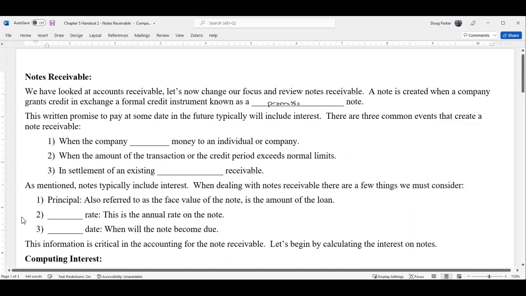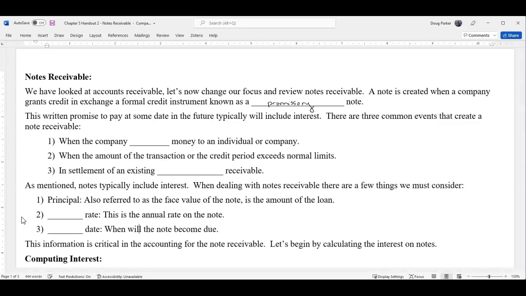Now, these have a little bit higher legal weight than accounts payable. Typically, accounts payable are verbal. For example, power. You called the power company and they hooked it up. You didn't sign a formal legal contract for a 5-year period at some interest rate. A note is a signed legal contract. In that promise to pay, it typically will bear interest. So notes do bear interest, even if it is at a rate of 0.